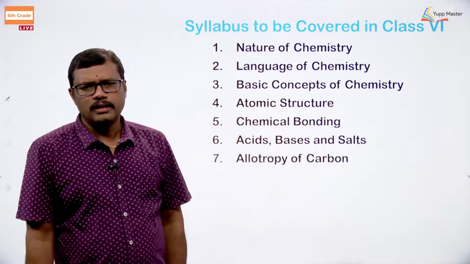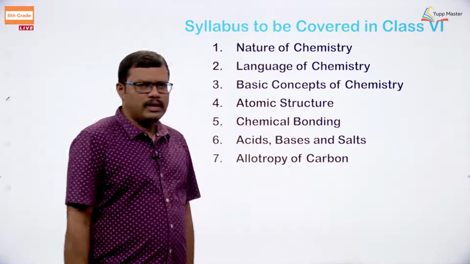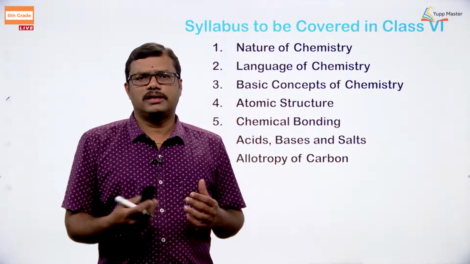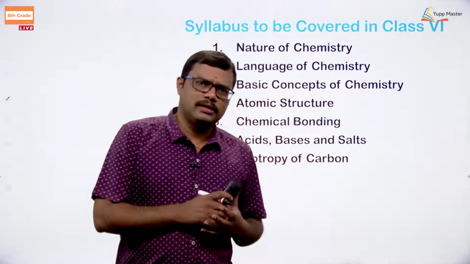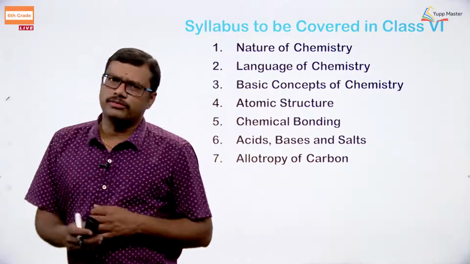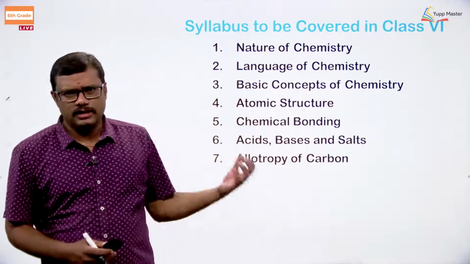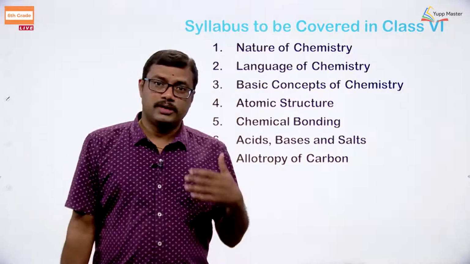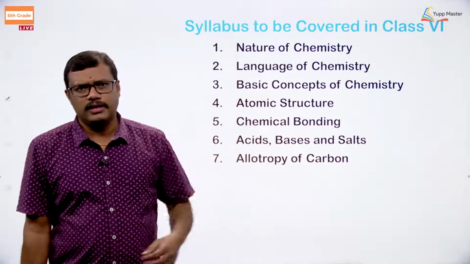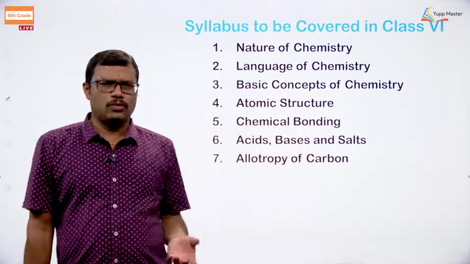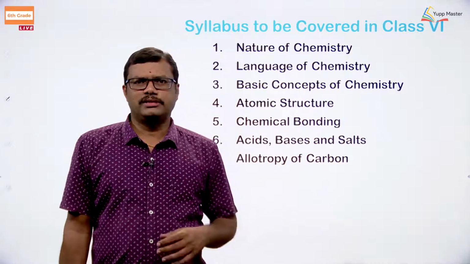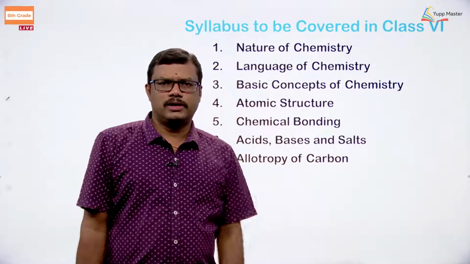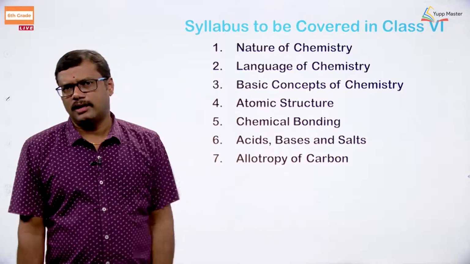Okay. Then we have allotropy of carbon, because carbon we are going to deal with in a separate chapter as a separate topic, organic chemistry. There we require the information about carbon. So, we are going to give you the concepts of carbon at the initial stage. In this 6th class foundation program, the allotropy of carbon was introduced so that you can identify the different allotropes of carbon. What is an allotrope, that basic definition, which elements in the periodic table have allotropy, etc. All these things we are going to discuss in this particular topic. The main focus is the carbon allotropy forms.